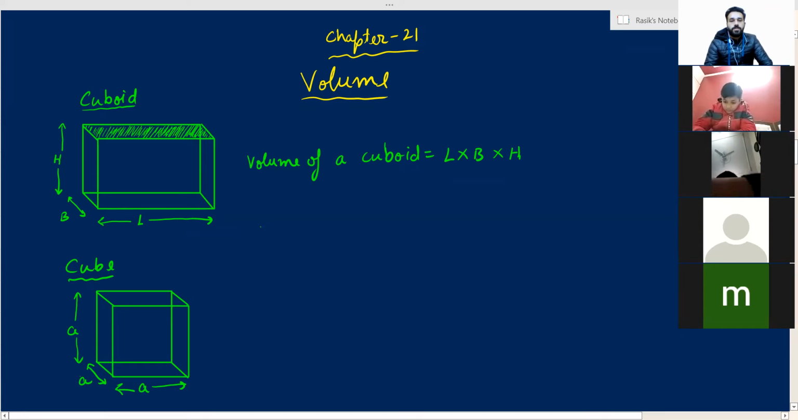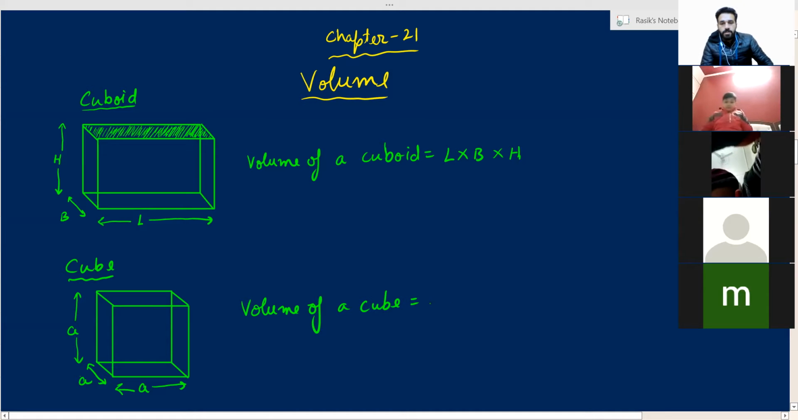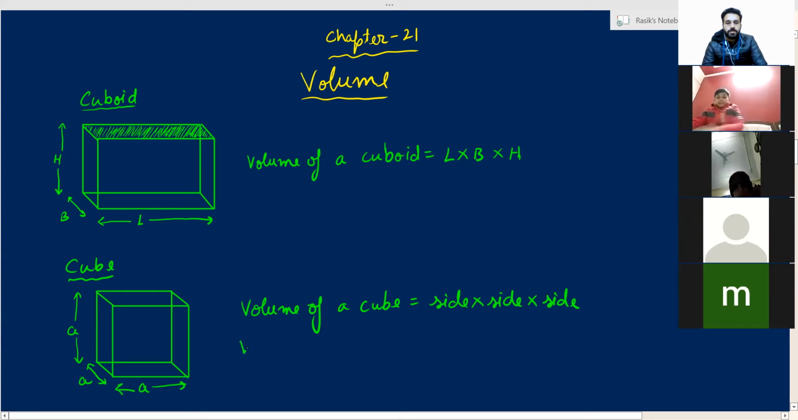So volume of a cube. Volume of a cube is equal to side of the cube multiplied by side of the cube multiplied by side. 3 times you multiply the side. What is the area of a square? Side into side. What is the volume of a cube? Side into side into side. 3 times. So if the side is A, suppose, we can say that the volume of a cube is A into A into A.